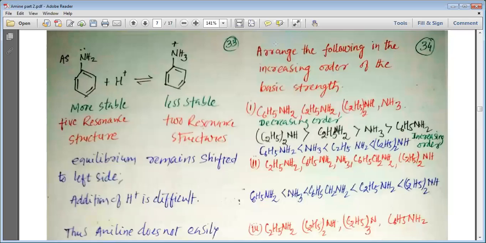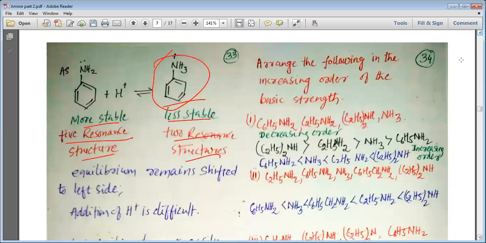Aniline has 5 resonance structures, whereas the anilinium ion has only 2 resonance structures, and that is why the anilinium ion is less stable compared to aniline.